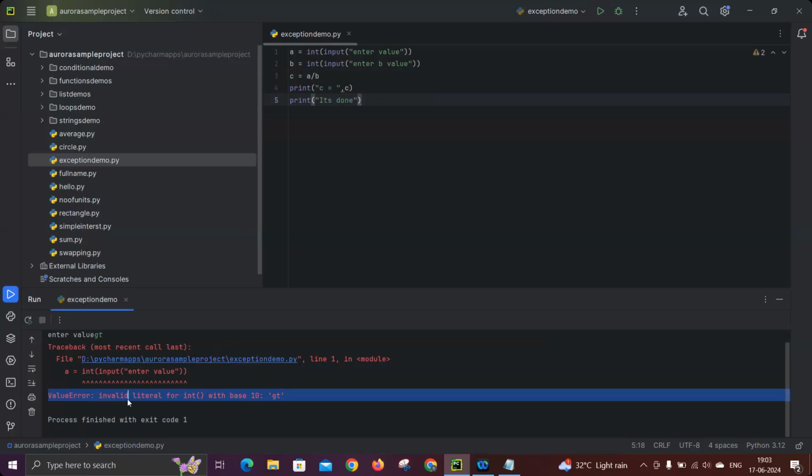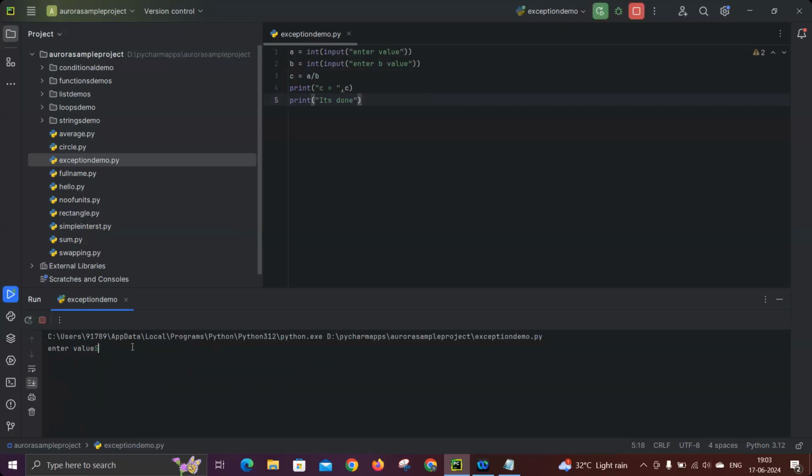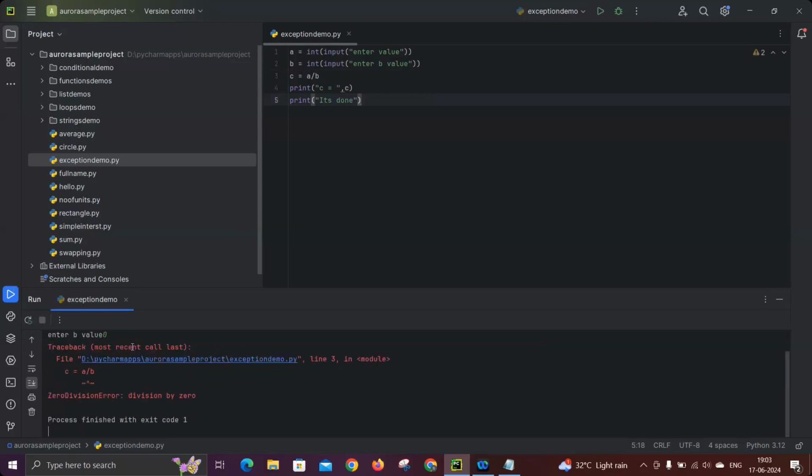Okay. So now to overcome these sort of problems, I will give you one more example in the same example. Let's say I'm giving 5 and 0. So 5 by 0. You people know that something by 0 we can't define, say infinity. See, again you got an error, a by b, division by 0. So these sort of issues we can't predict from the customer. We can't predict the inputs they give. It's always unpredictable. So our code should support whether he gives wrong or right input. Accordingly, we should display the output.